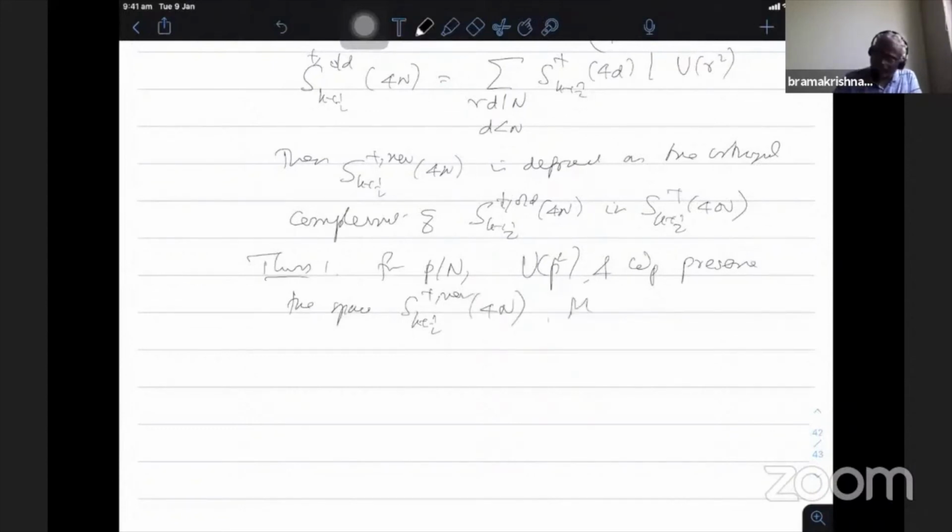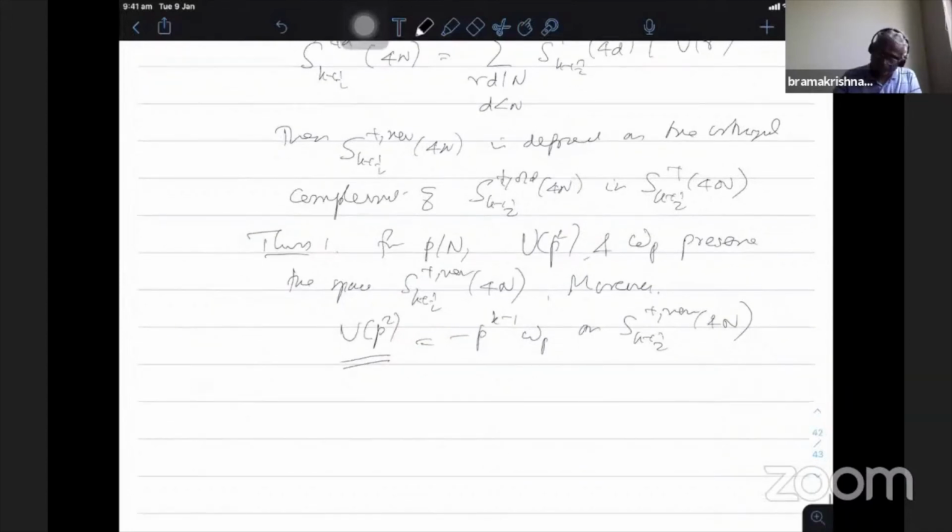Moreover, U p square is nothing but minus p to the power k minus 1 times W p on the plus space on S k plus half plus new 4n. So this gives you that the moment I get a basis of Hecke eigenforms, including for the primes dividing the level, they are automatically eigenforms with respect to the Atkin-Lehner W operator. Therefore, the whole space has a basis of eigenforms with respect to T p square, U p square, and W p. Okay, theorem 2.